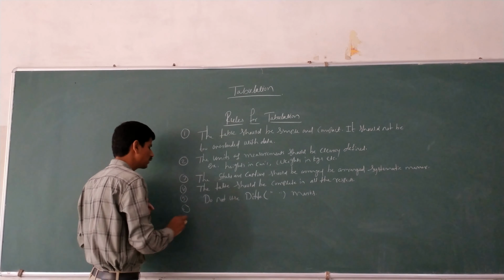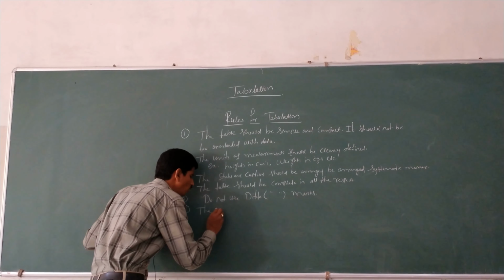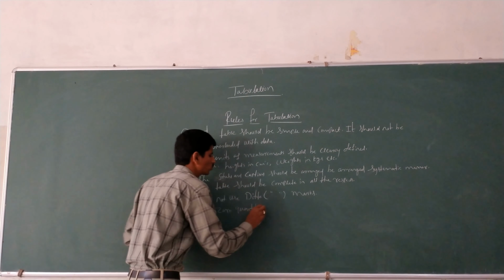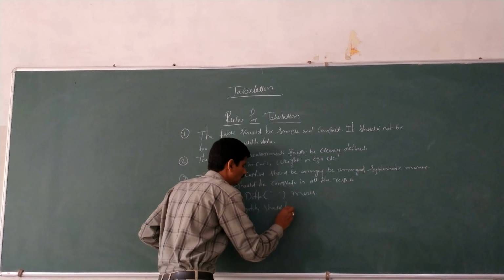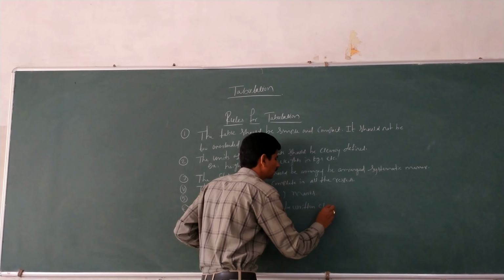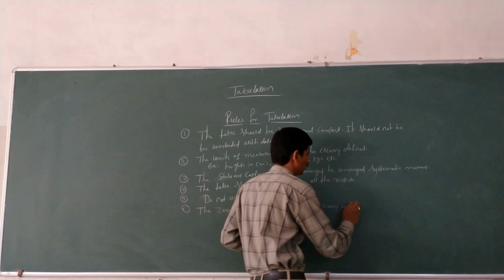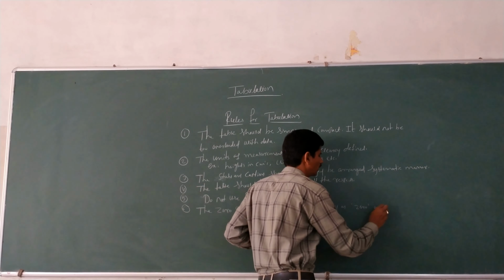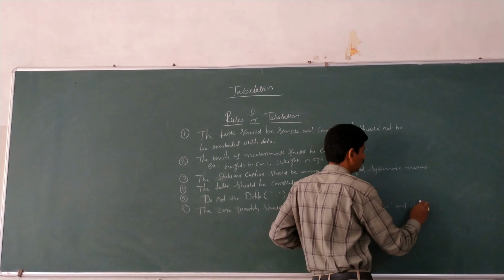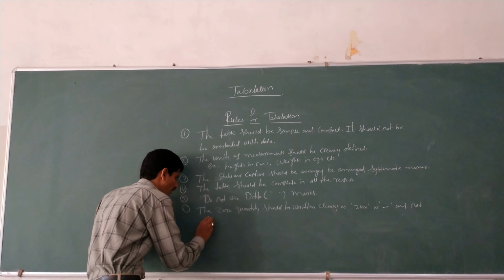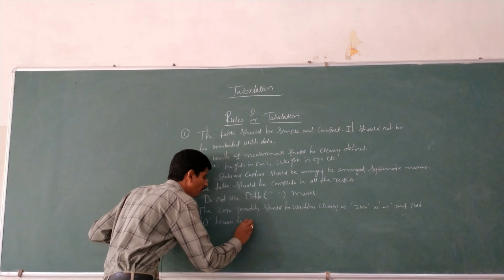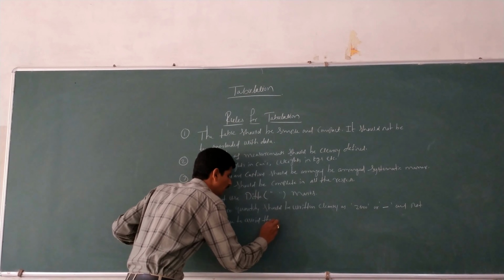The next, the sixth one is the zero quantity should be written clearly as zero or dash, and not as a slashed zero, to avoid confusion.